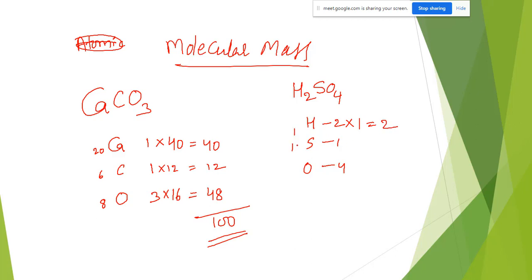Atomic number of sulfur is 16, atomic number of oxygen is 8. 16 means 32. Atomic number 8 means 16, and 16 into 4 is 64. The answer will be 98. Got it?